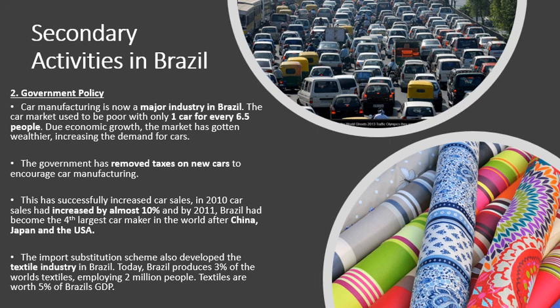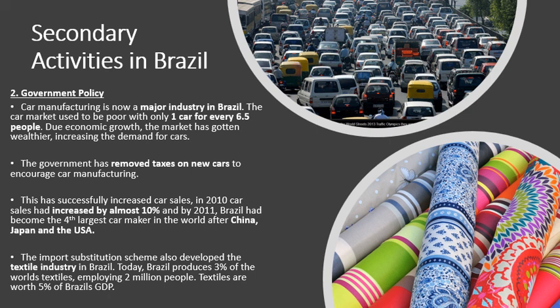Why have cars grown? Well, the first reason is because Brazil became a newly industrialized country. They wanted to reduce their reliance on imports from the US and from Europe. Why else? Because Brazil's got lots of biofuel, in particular ethanol. So they grow sugarcane, which makes ethanol. As a result, they've got a huge ethanol reserve, which is used to make flexi fuel. As a result, there's lots and lots of flexi fuel cars and flexi fuel car manufacturers in Brazil.